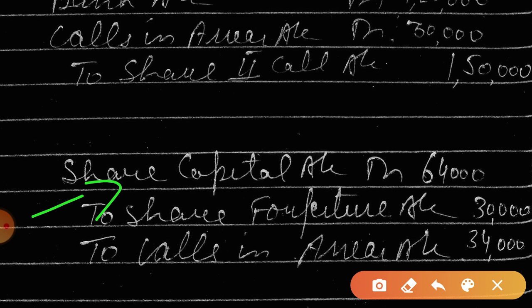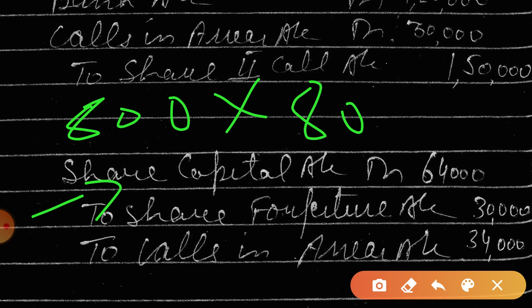So total is 800 shares and called up capital is 80. So this is 64,000. This way we calculated 64,000.